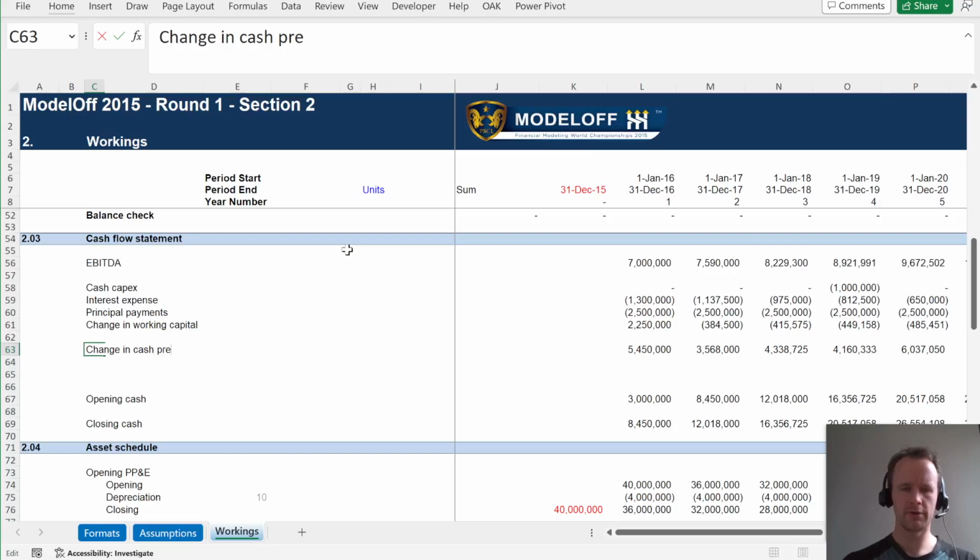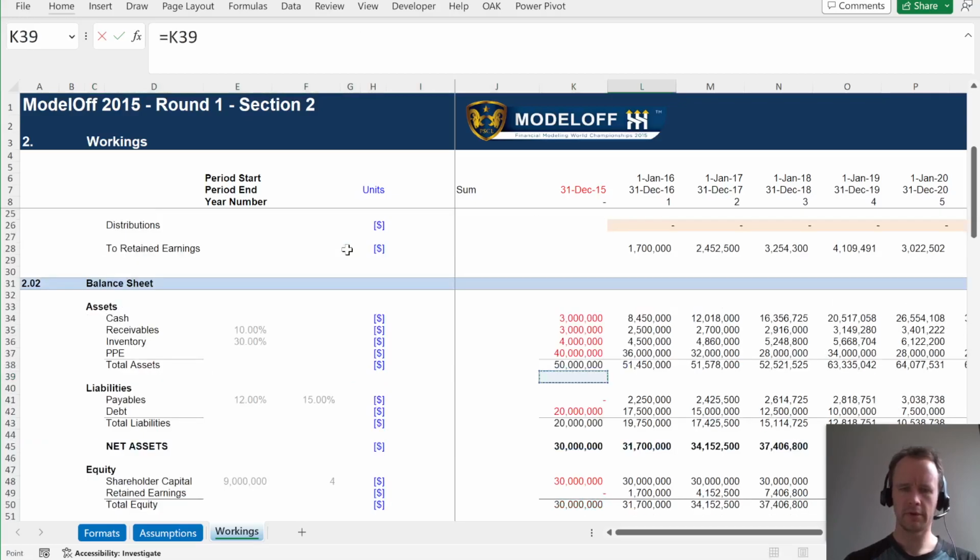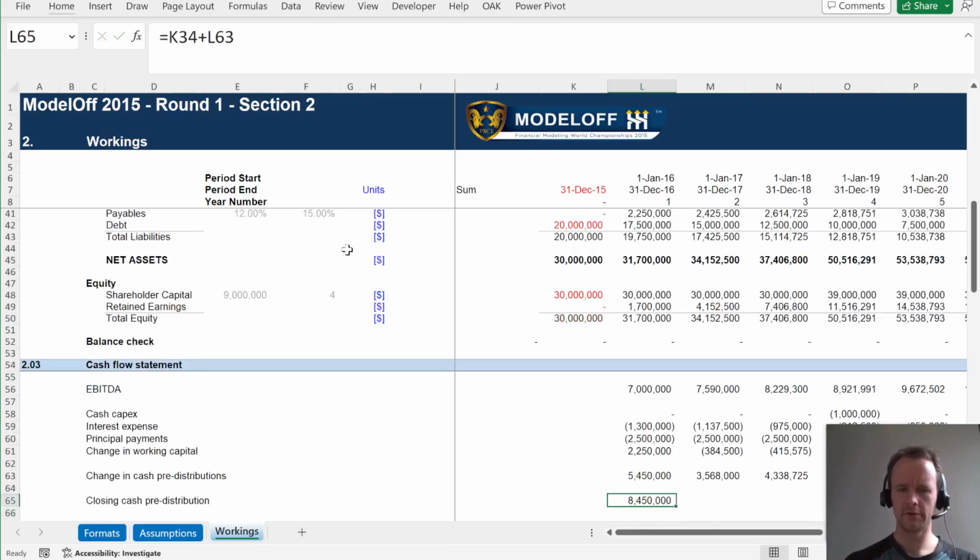Change in cash pre-distributions, closing cash pre-distribution. That's just going to be, again, previous period's cash plus change in cash pre-distribution.